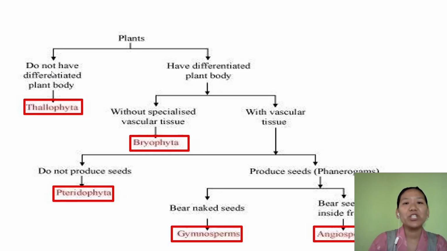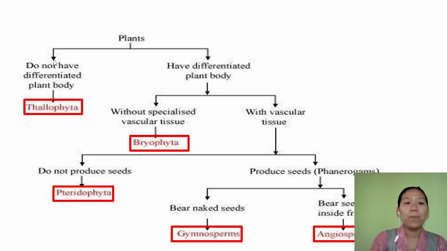When we say differentiated body, the body is differentiated into root, stem, and leaves. Based on this, all the organisms under the plant kingdom are initially divided into two groups: those that do not have a differentiated plant body and those with a differentiated plant body.